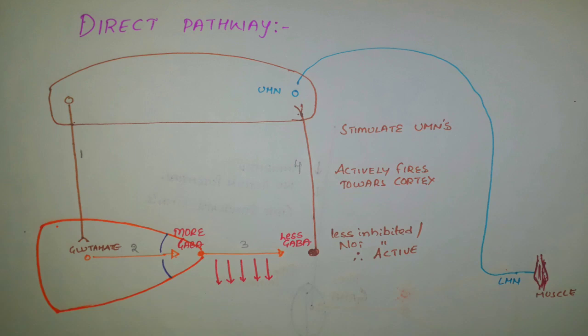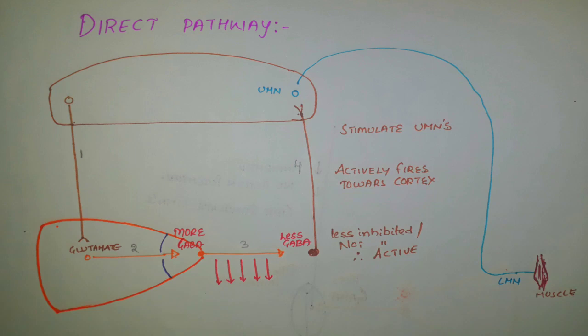As these are activated and as these are GABAergic fibers, they release more GABA onto the next fiber, that is the pallidothalamic fiber. As more GABA is released on these fibers, they get inhibited. As GABA is inhibitory, it inhibits the fibers. Now the pallidothalamic fiber is inhibited. Hence, it also releases less GABA because these neurons are also GABAergic neurons.